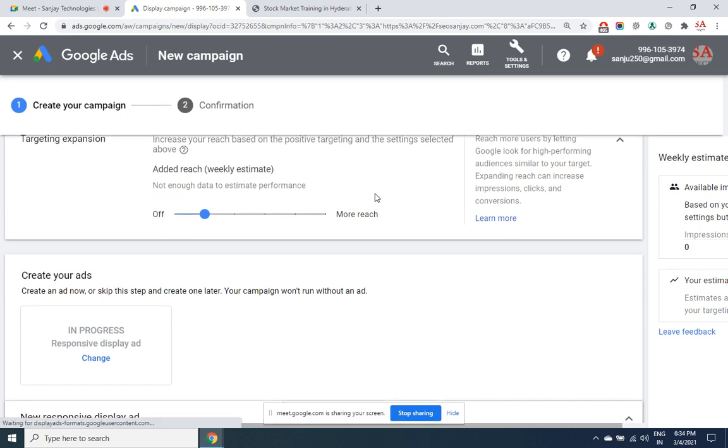This data is not yet there, but once you have enough data, then you will be able to increase how much reach you want. Now how much coverage, how aggressively you want to spend.